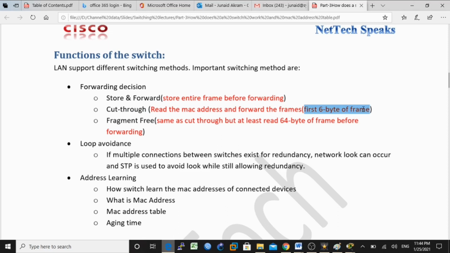In cut through switching mode, it will reduce delay because the switch starts to forward the Ethernet frame as soon as it reads the destination MAC address and determines the outgoing switch port. In this method, the switch will not save the entire frame, not waiting for receiving the entire frame. Okay, it just reads the first 6 bytes of the frame and starts sending data to the destination.